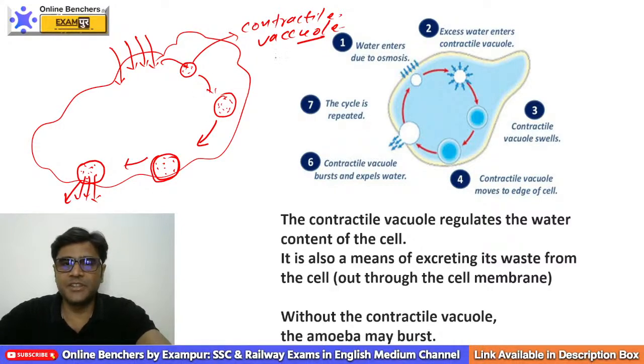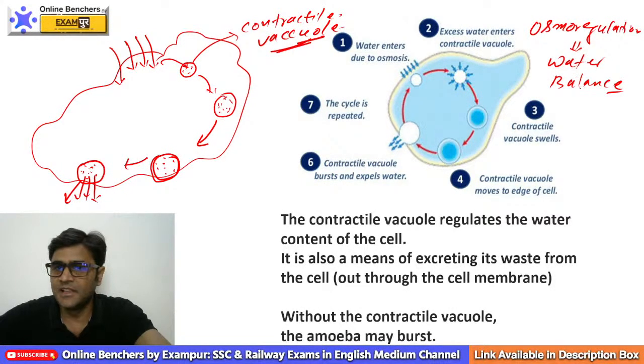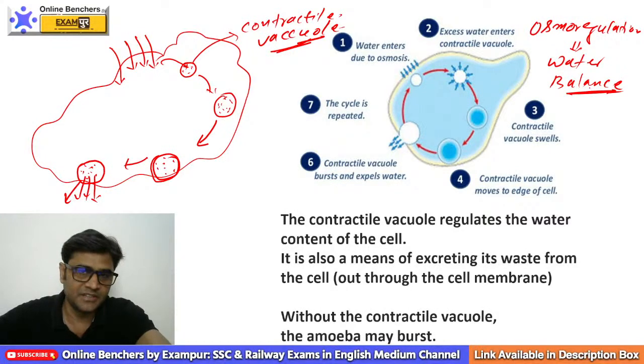So what is the function of contractile vacuole in amoeba? The first function, or you can say the major function, is osmoregulation. What do you mean by osmoregulation? Tell me. Osmoregulation means water balance or fluid balance inside the body of an organism. So the major function of contractile vacuole is osmoregulation. Osmoregulation means water balance.